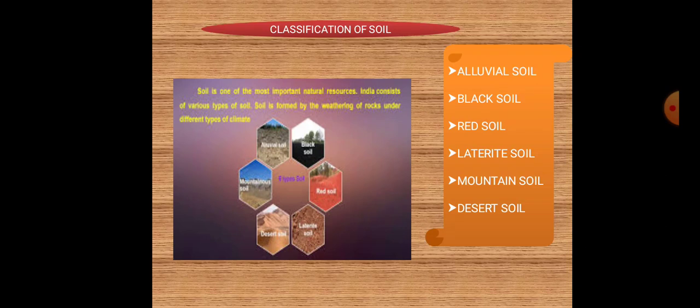Then the next one is laterite soil. This is typical soil of tropical regions. These soils are found in regions which experience alternate wet and dry conditions. This soil is formed by the process of bleaching. It is fertile, suitable for plantation crops like tea and coffee.